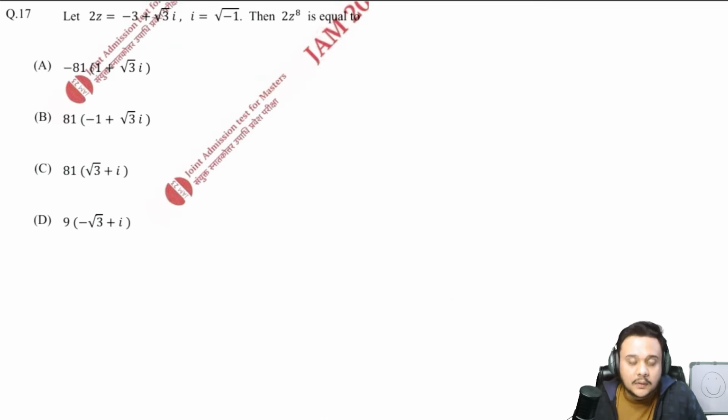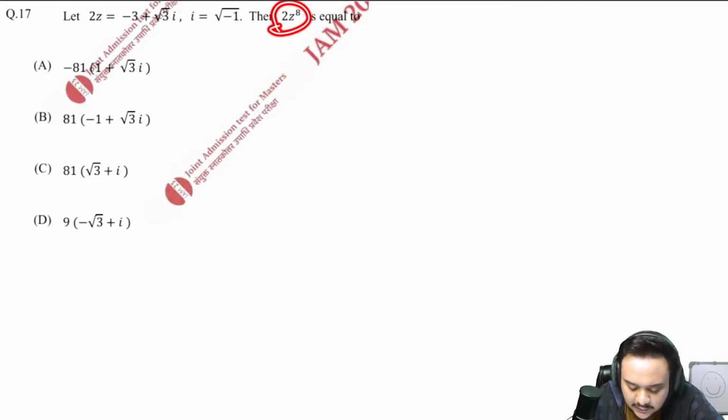The 17th one says: let 2z is equal to minus 3 plus root 3i, where i is obviously the imaginary number, the root of minus 1. Then 2z to the power 8 is equal to, and you have a bunch of options.